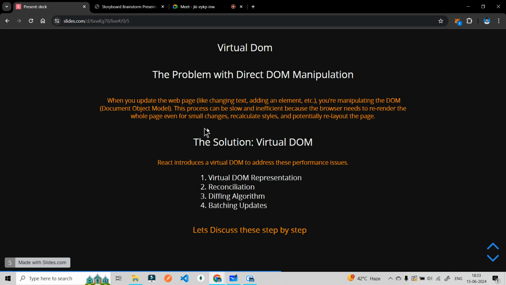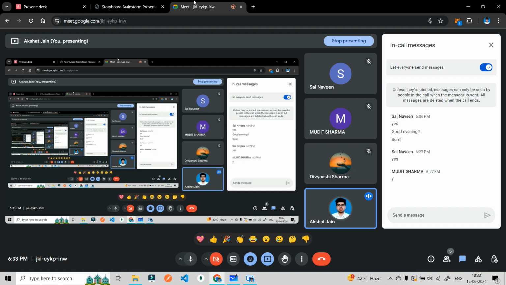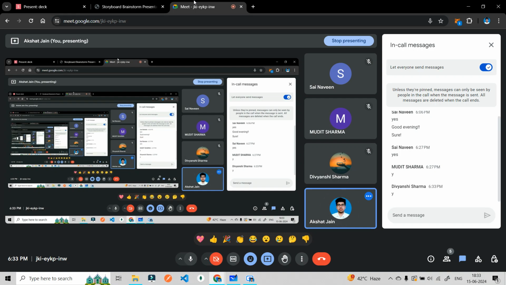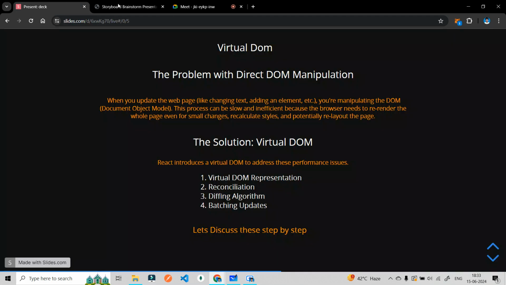Whole page, even for small changes, even if we are manipulating a particular text, for that also a new DOM will be created. Solution, problem understood? Just give me a yes, that you have understood what was the problem with the DOM. Okay. Let's come to the solution now.